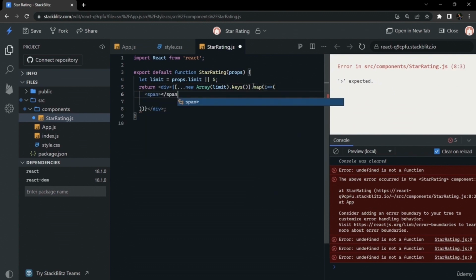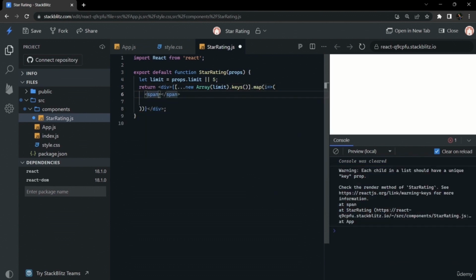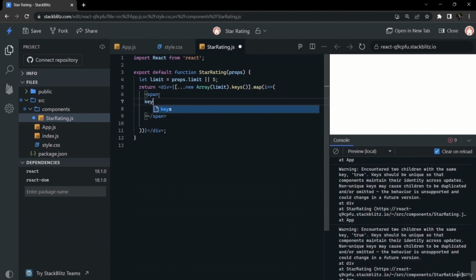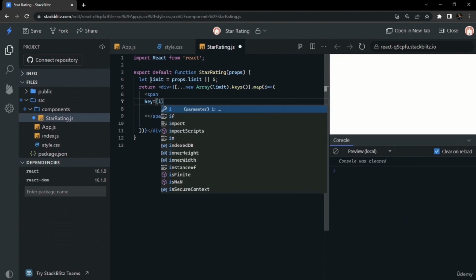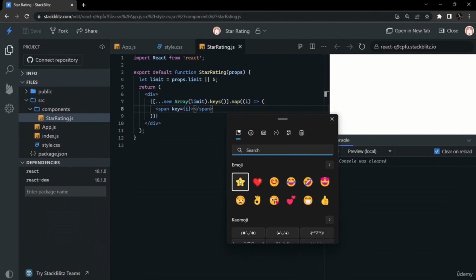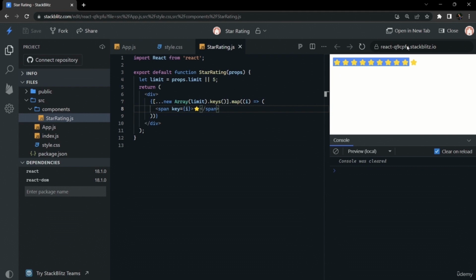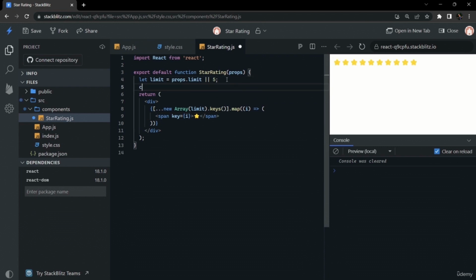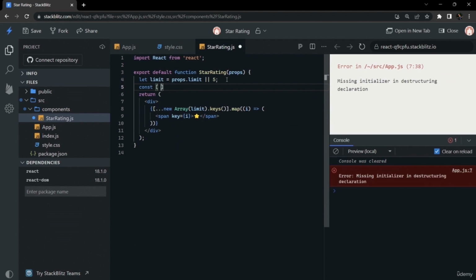We have created this map, and we'll create a span inside of it and give the key for each iteration. We have given i here, because each element of the array has a unique ID since we are creating it with the iterator. As we can see, 10 stars are being printed here. For the star you can copy any emoji from the internet, or if you're on Windows 11 you can use Windows plus dot and select the star emoji from the keyboard.